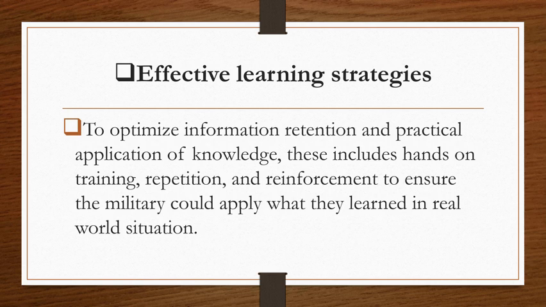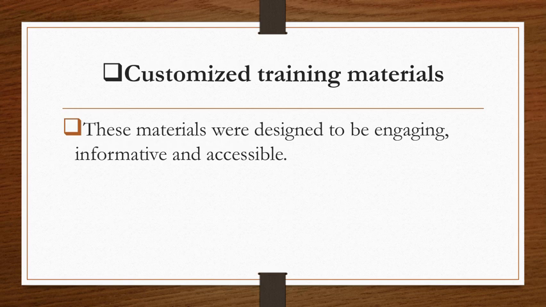Next is the customized training materials. These materials were designed to be engaging, informative, and accessible. Meaning to say, aside from programs, trainings, and seminars, there are training materials for them to analyze and to be more engaged, and there is a need to use weapons in real seminars or trainings. It is because if there are no weapons, then in the real scene of war, it is sometimes difficult, because they did not know how to use them. So that's why during the training, weapons are already issued to each of the soldiers or military personnel.